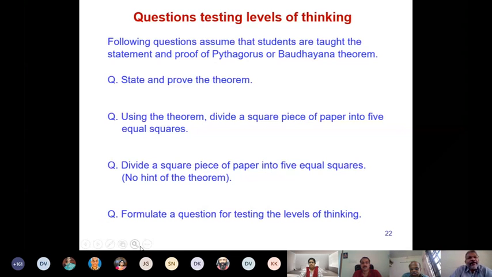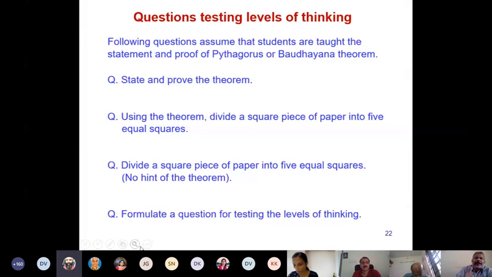Where is creativity? Where should a teacher be creative? So this is one example. Setting good questions. Okay. This is where teacher has to be creative. We are going to discuss other areas also where creativity is involved. But this is where creativity is involved. Setting a good question set. Okay. It tests highest level of thinking.